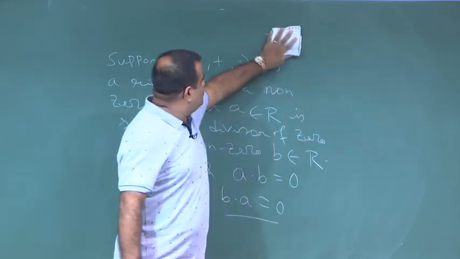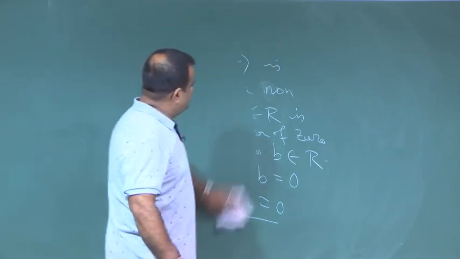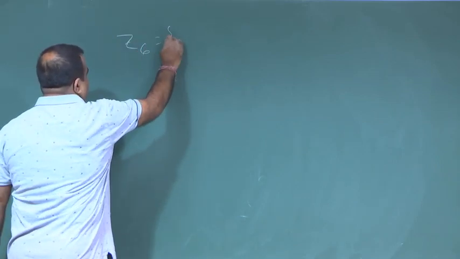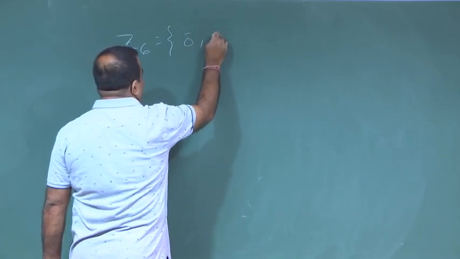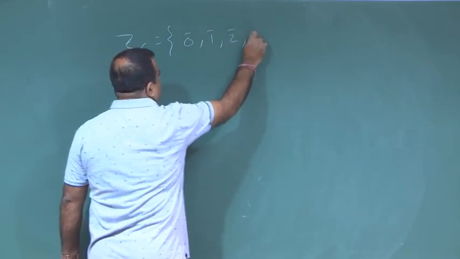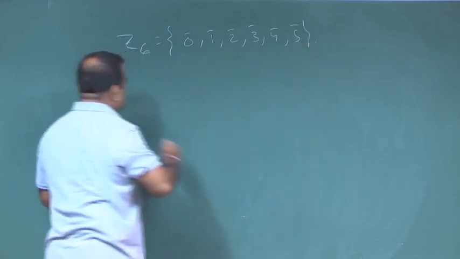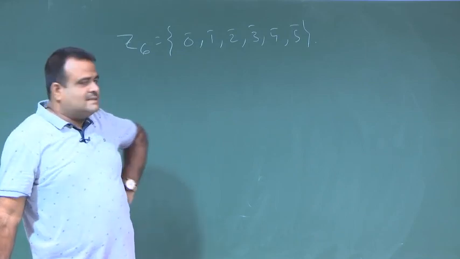Suppose we are talking about Z6. We know Z6 is the set of modulo classes 0 to 5. That means this partitions all integers into these 6 classes.